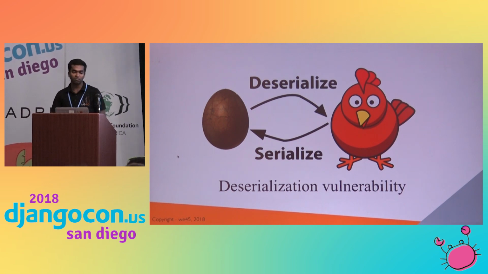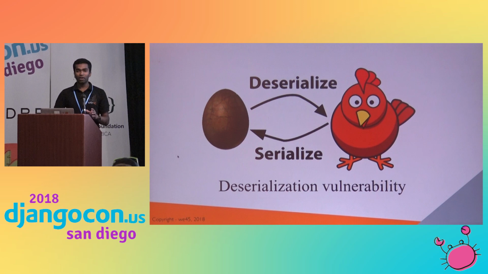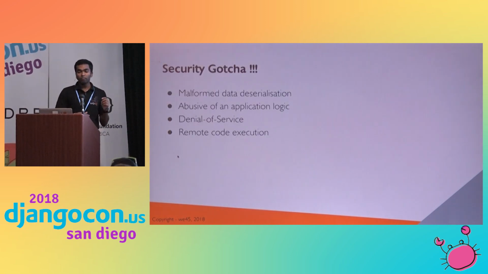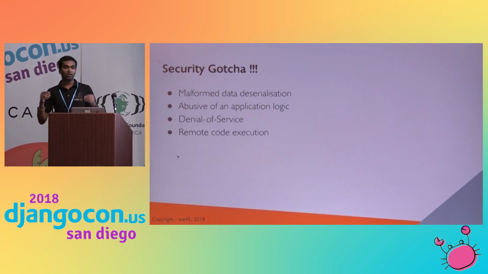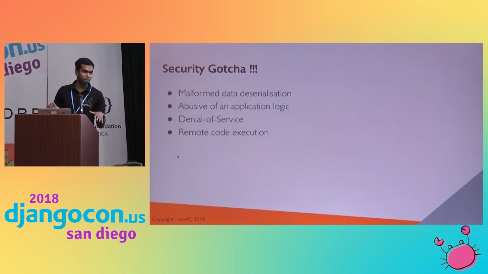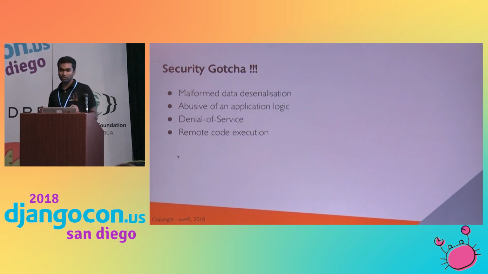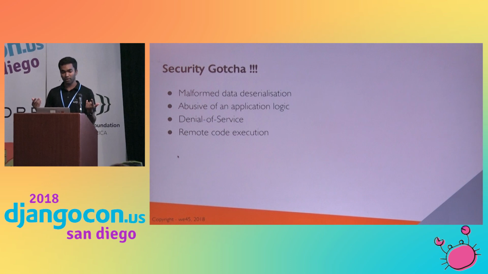It's like a bad egg, like a bad chicken. It's completely malformed. Because of this, the attacker can access your application server completely. You can also have your application completely DDoSed, that means denial of service, so that users can't use your application.